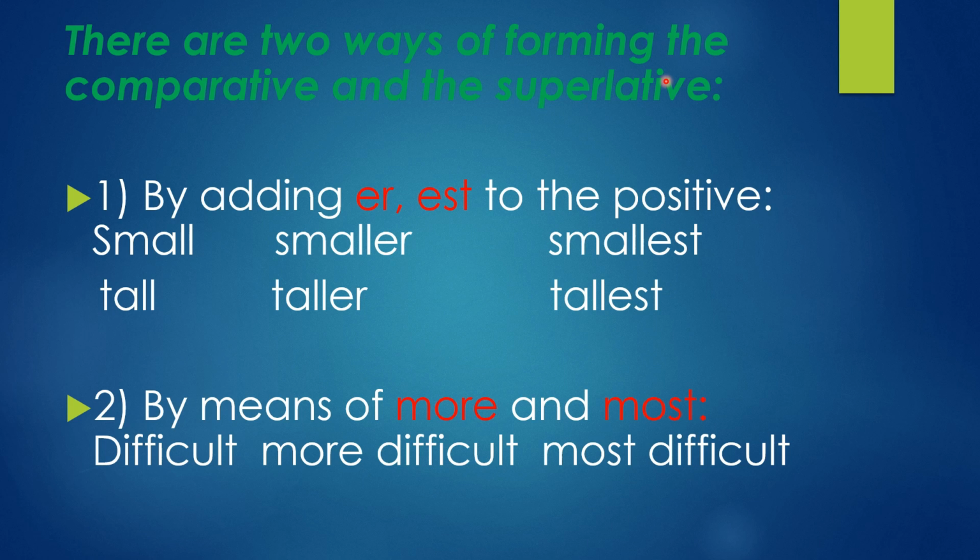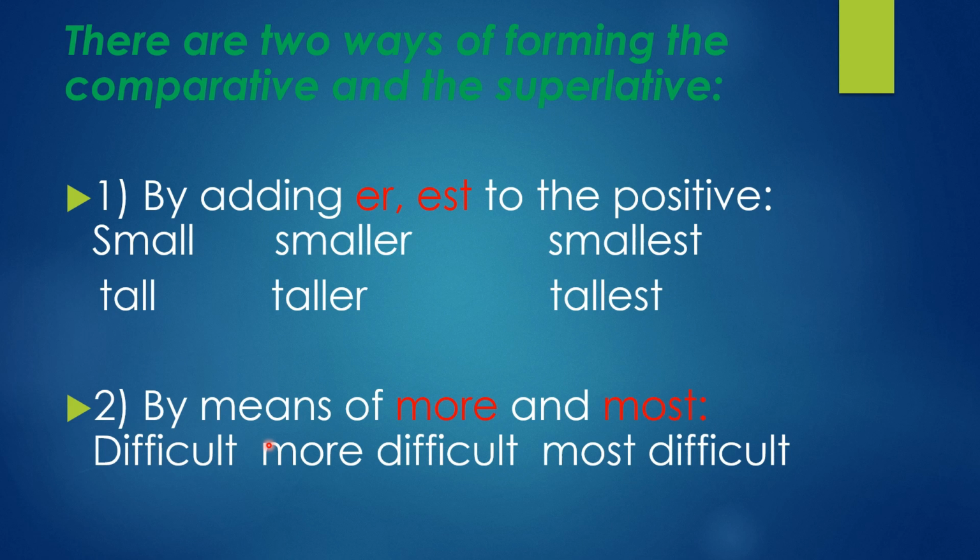Okay. Now, there are 2 ways of forming comparative and superlative. From the positive only, these 2 will form. First, by adding ER, EST to the positive degree. See here, small. We add ER here and EST here. Tall, taller, tallest. Small, smaller, smallest. In the comparative degree we add ER, and in the superlative degree EST.